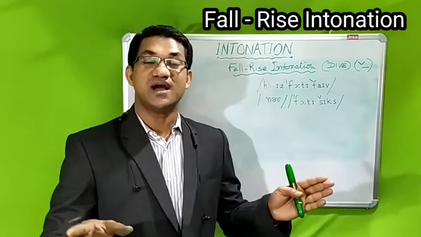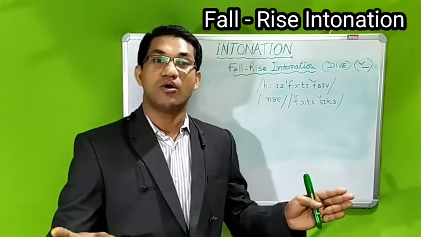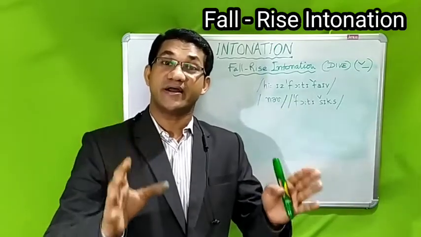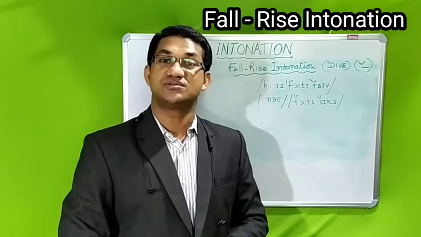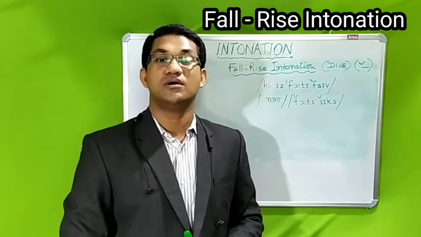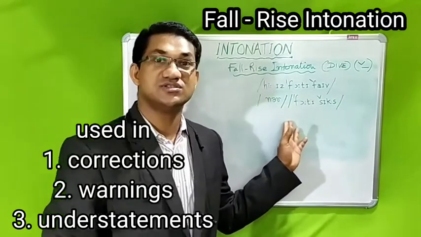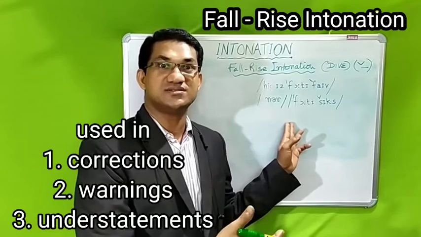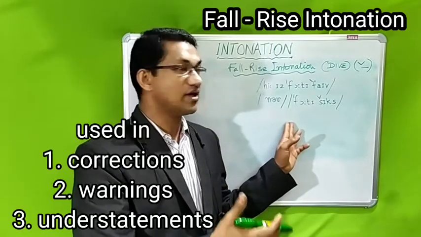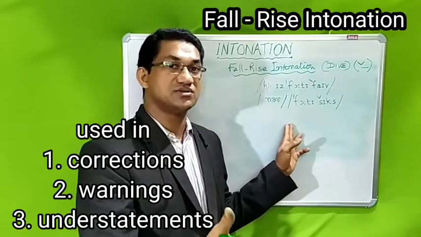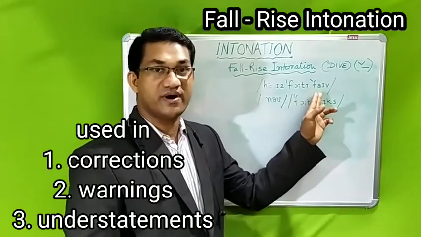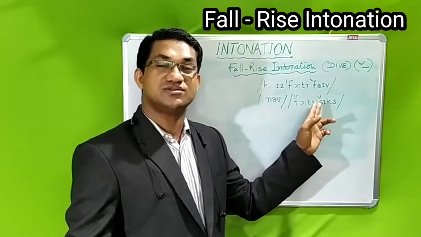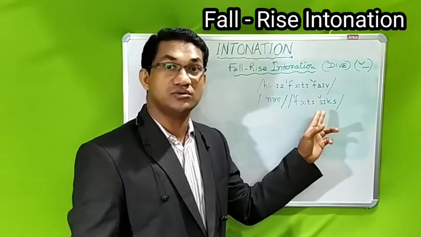Number one, sometimes we have a statement already uttered, and if the statement is a correction of what someone else has said, we depend on the fall rise. We have an example here. You are speaking about the age of someone, and your friend says that the person is about 45, but someone else you are speaking with is sure about the age.